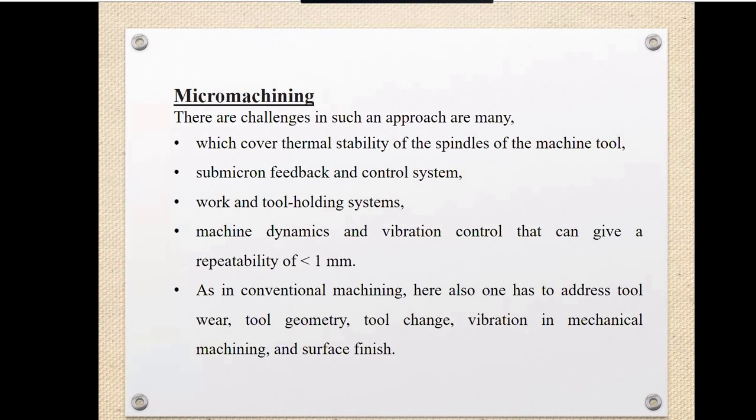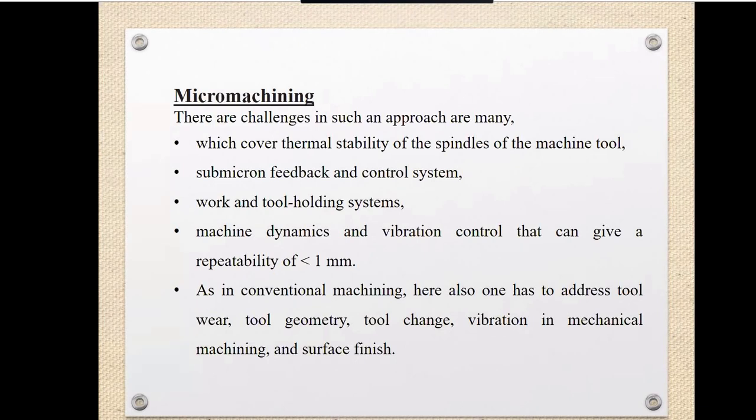But at this scale, in micro manufacturing, the material behavior is quite different from the macro level. So we have to see the microstructure of the material and the crystal structure of the material to understand the process mechanism. To understand the process mechanism, one of the best methods is to observe